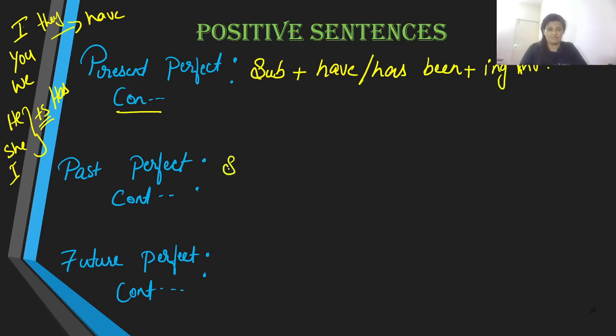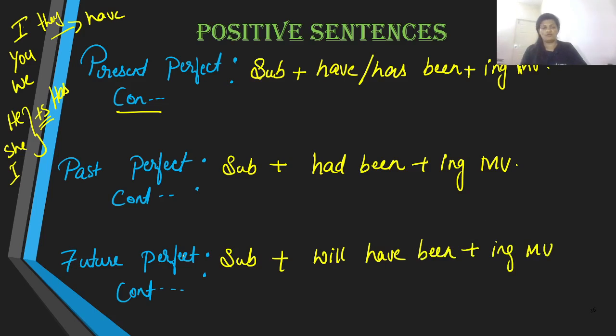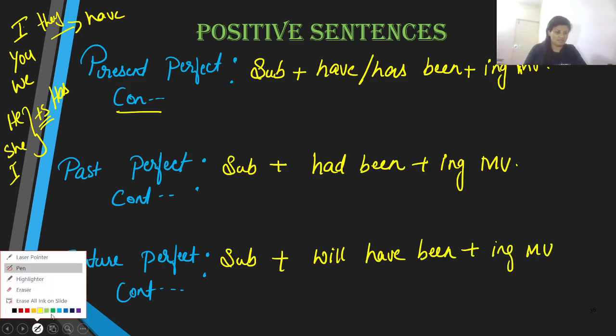The same is the case with past perfect as well, but has or have becomes had been, and of course the ing main verb. And for future, we have will, have, and been, and the ing main verb. Let us take the examples.